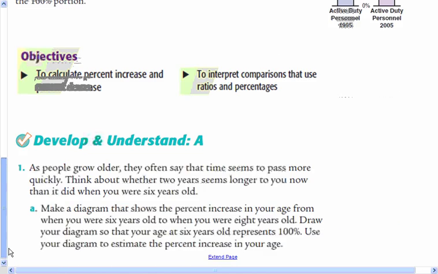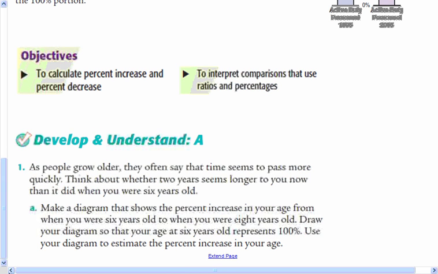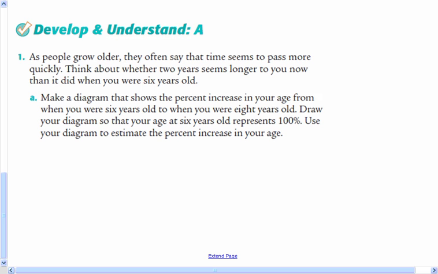All right. So we're going to start by using some models to help us understand that. We'll do problem number 1 here. It says as people grow older, they often say that time seems to pass more quickly. Think about whether 2 years seems longer to you now than it did when you were 6 years old. Make a diagram that shows the percent increase in your age from when you were 6 years old to when you were 8 years old. And then we're going to draw our diagram.